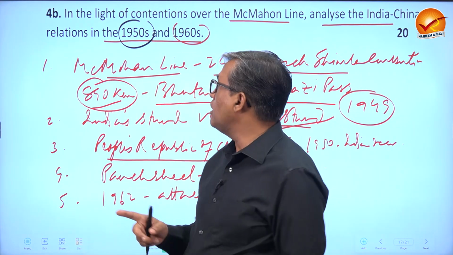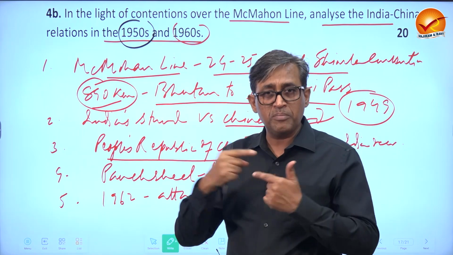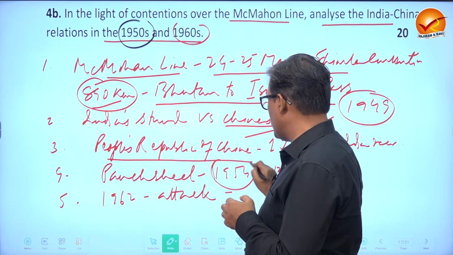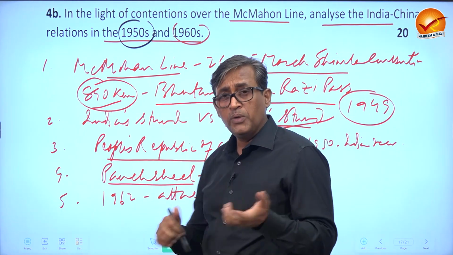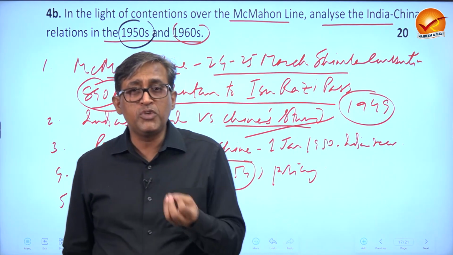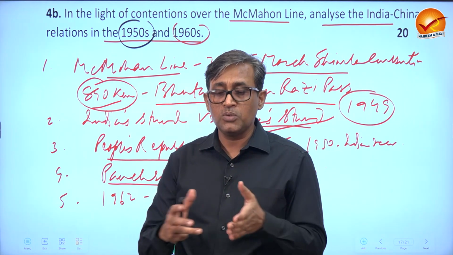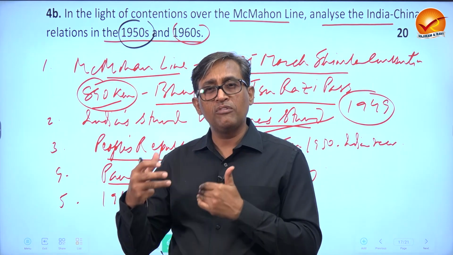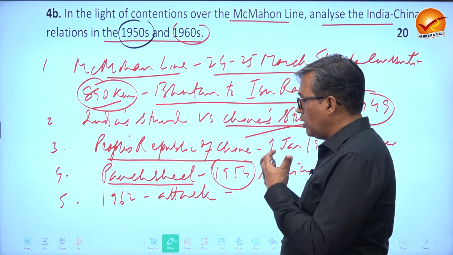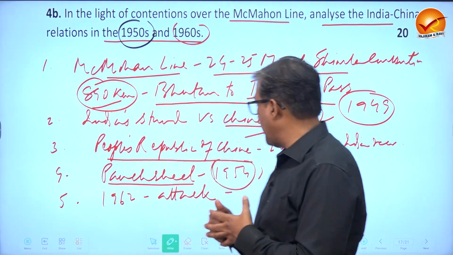And that is going to impact our foreign policy in the 1950s and 60s, and our relationship between India and China. Keep that in your mind. So in 1954, the very famous Panchsheel program of Jawaharlal Nehru, focusing on the China and India relationship, was based on mutual respect, mutual non-aggression, equality between the two, and respect for the sovereignty of each other. Now, these are all very powerful principles on which India's foreign policy was based for a very long time.